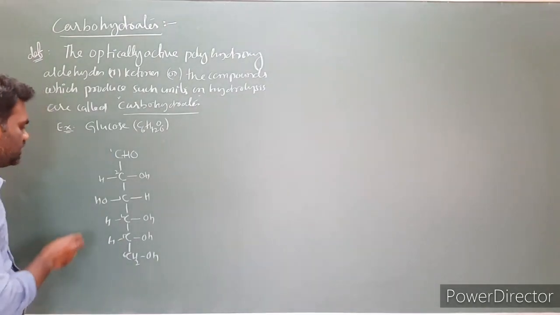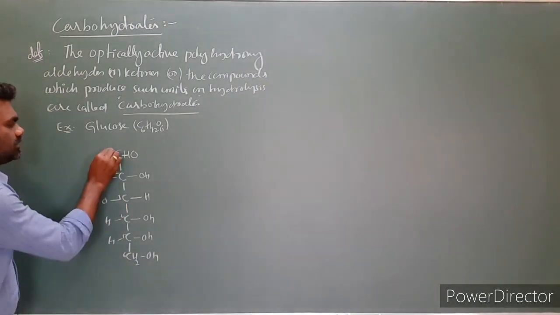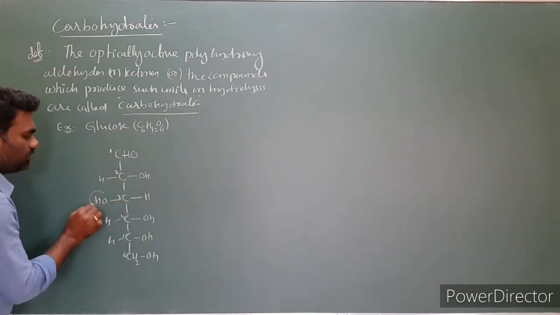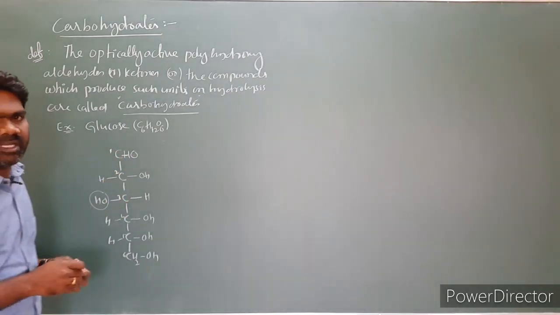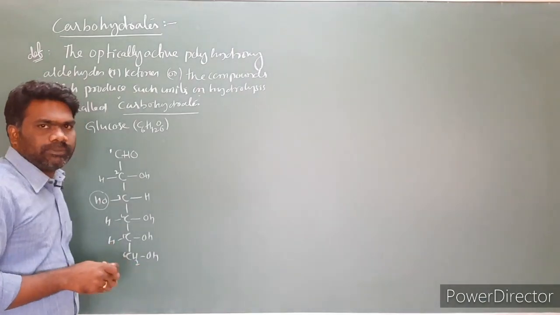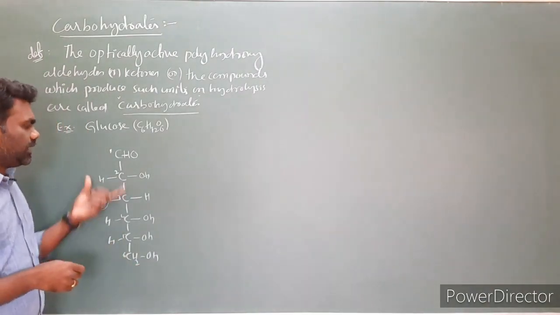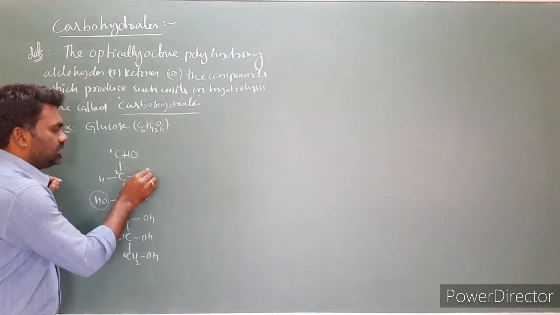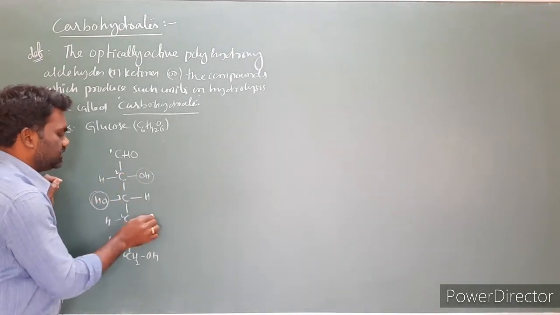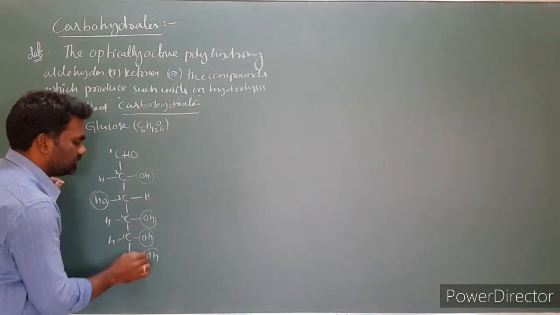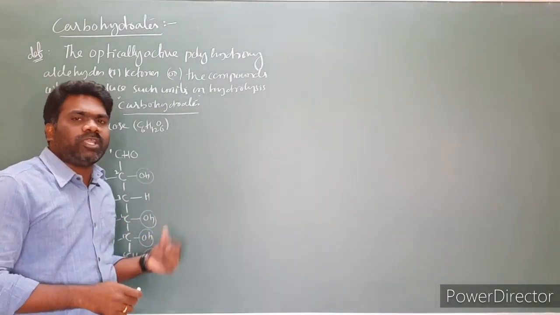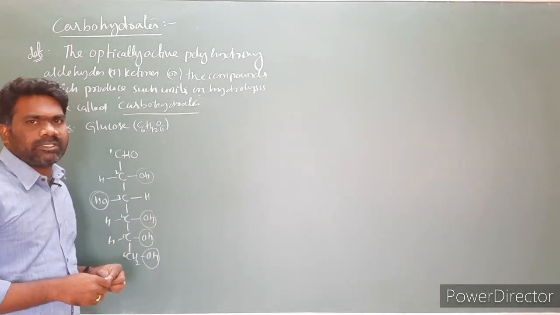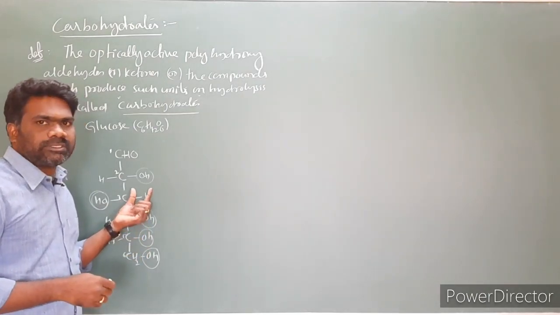In this structure, at the third carbon, the OH group is on the left hand side. This is the glucose molecule structure. Now if you look at this glucose molecule, how many OH groups are here? This is the first OH group, this is the second OH, this is the third, this is the fourth, and this is the fifth. So there are 5 OH groups present in a glucose molecule. So this is a polyhydroxy compound.